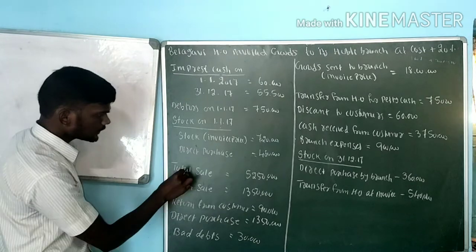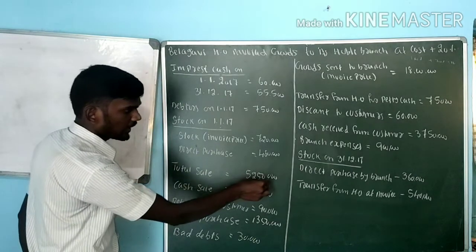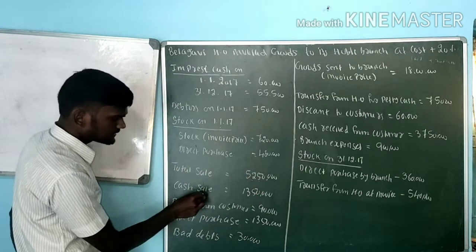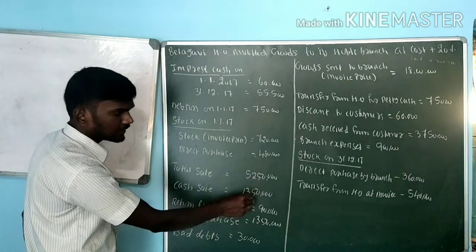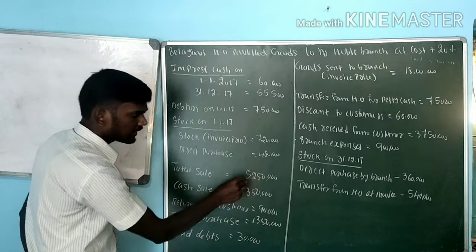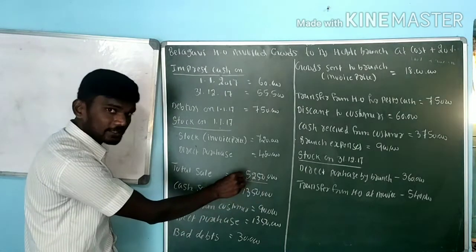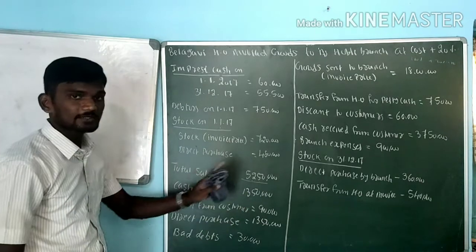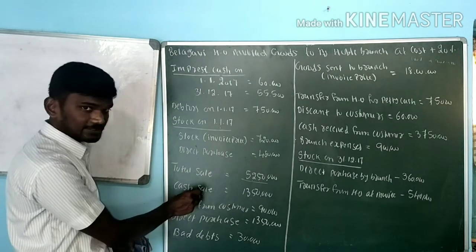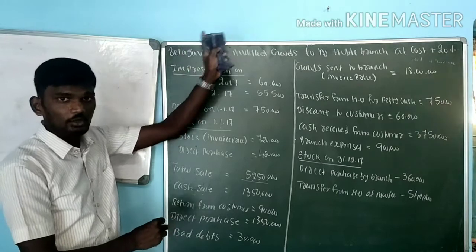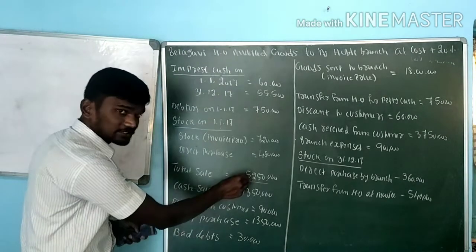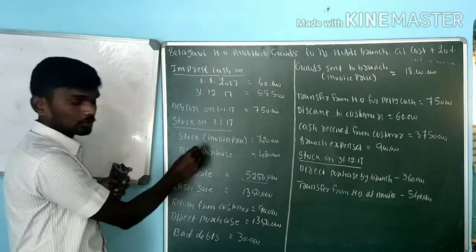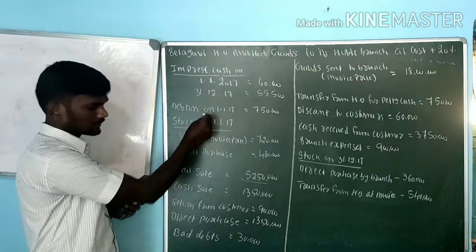Next one, total sales is 52,50,000. In this total sales, how much is cash sale? Cash sale is 13,50,000. The remaining sale you should take as credit sale. Cash sale we have to record under branch account, credit side. Credit sale we have to record under debtors account, debit side. That is the working for debtors.